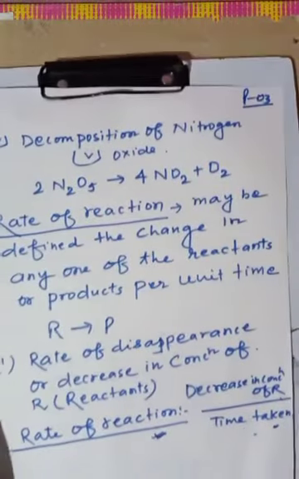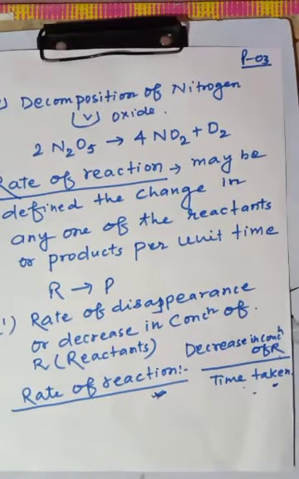Another example, decomposition of nitrogen oxide. N2O5 will decompose into NO2, nitrogen dioxide, and oxygen. Okay, these are the chemical reactions.